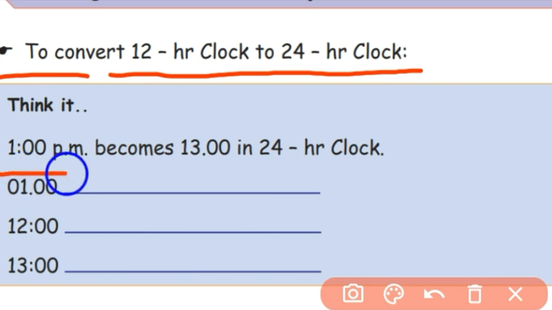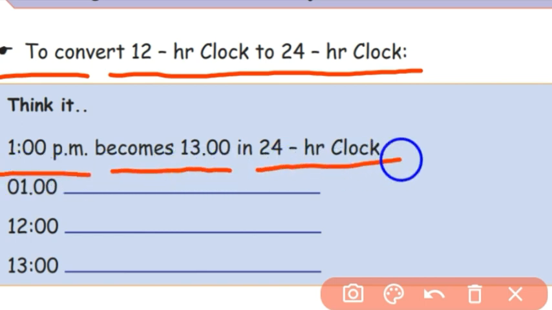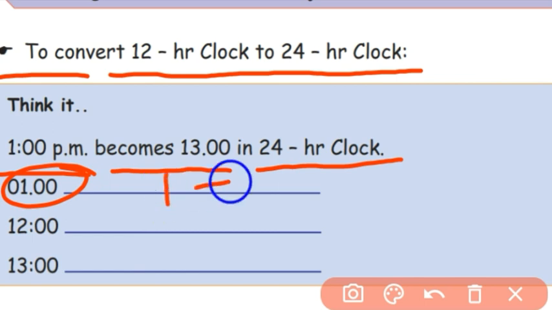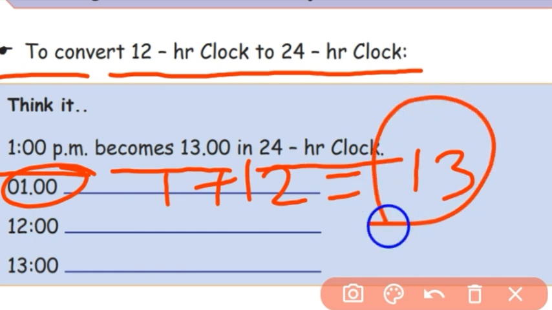See, 1 p.m. becomes 13 in the 24-hour clock. 1 is the normal clock time, 1 o'clock. In the normal clock it's 1 o'clock, which in the digital clock is 1 plus 12, 13. You can convert this time to digital clock, 13 hours.